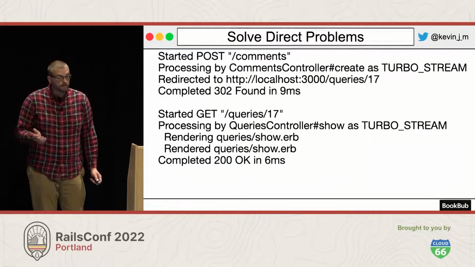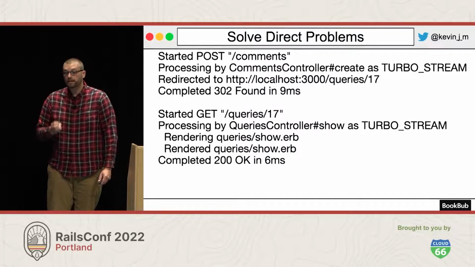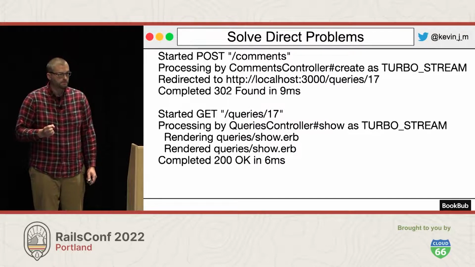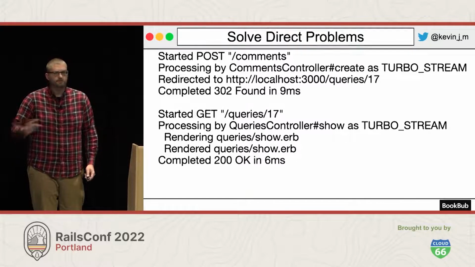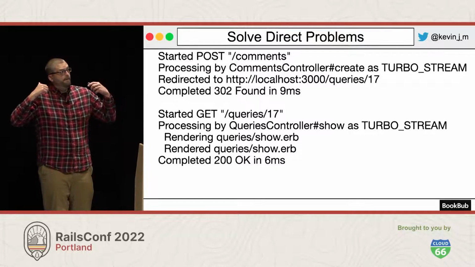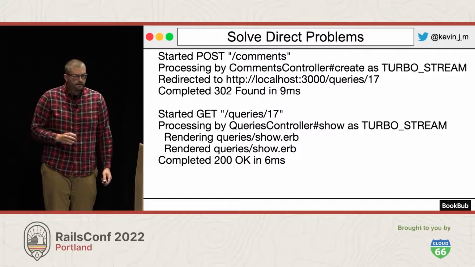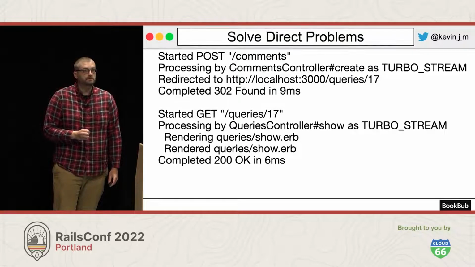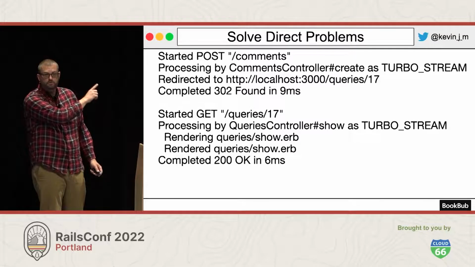We start by looking at the logs. We see that we did issue a request to hit the controller to make a comment. We look in the database. We did persist a comment, so it worked. And now it's trying to redirect to this other place, and it looks like that's there. But it's not showing up. Nothing's happening. And now this is a Rails 7 application, and that uses Hotwire by default. You can see that's processing these requests as a turbo stream.